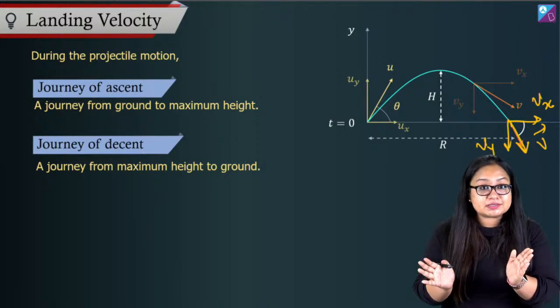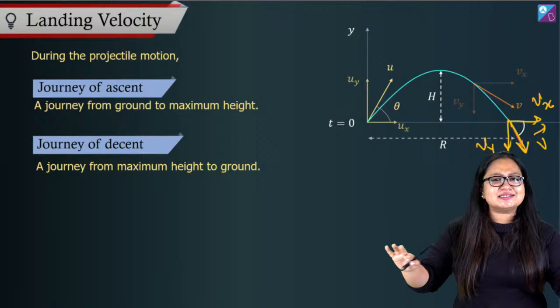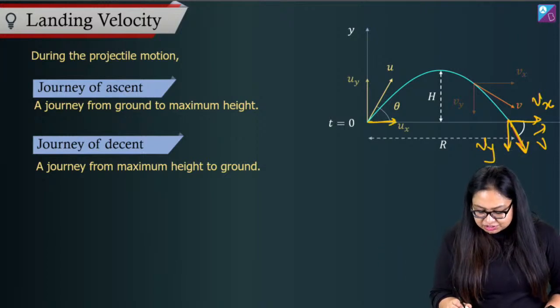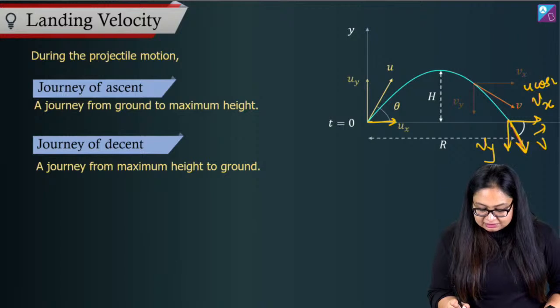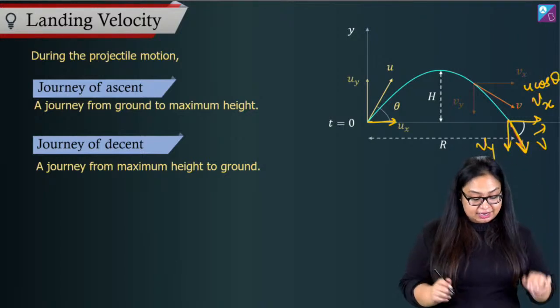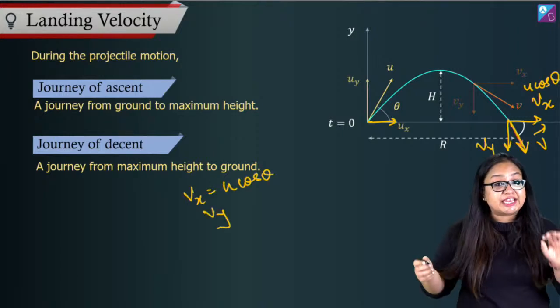These are the two components. Now, if I look at x direction, there is no acceleration whatsoever. Velocity is not going to change. So it will remain ux, which is u cos theta, right? But in y direction, it changes. So Vx is nothing but u cos theta, but Vy changes.